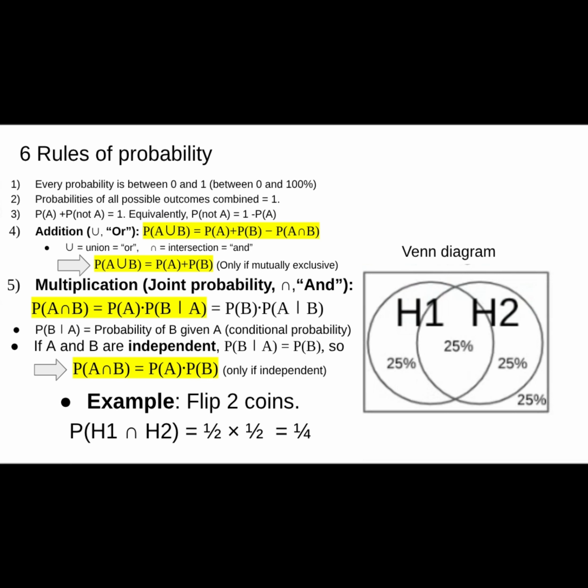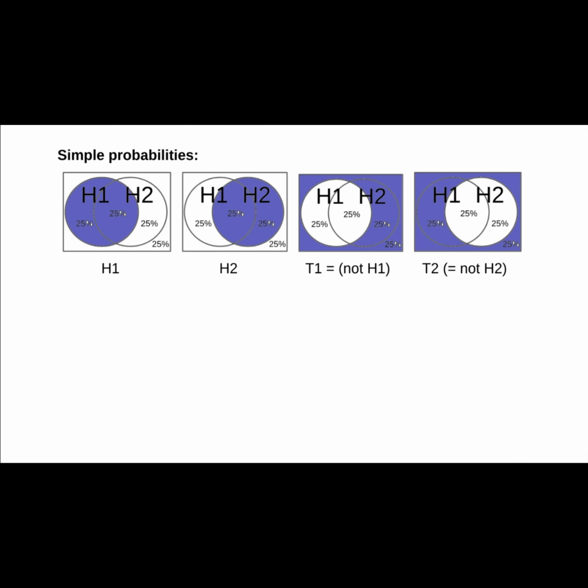What I get on one coin has no effect on the other. Each flip has a 50-50 chance of heads or tails. Here's a Venn diagram. The probability of getting heads on the first coin is total 50%. Probability of getting heads on the second coin is 50%. Probability of getting tails on the first coin is everything outside of the circle, which is 50%. Probability of getting tails on the second coin is everything outside of this circle, which is 50%. And here you can see each of the simple probabilities marked separately. Heads on the first, H1, heads on the second, H2, tails on the first, T1, which means not H1, and tails on the second, T2, which means not H2.